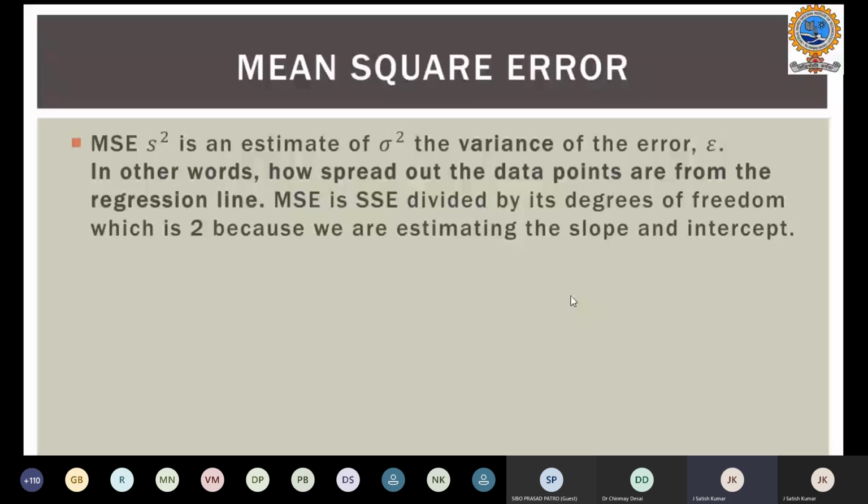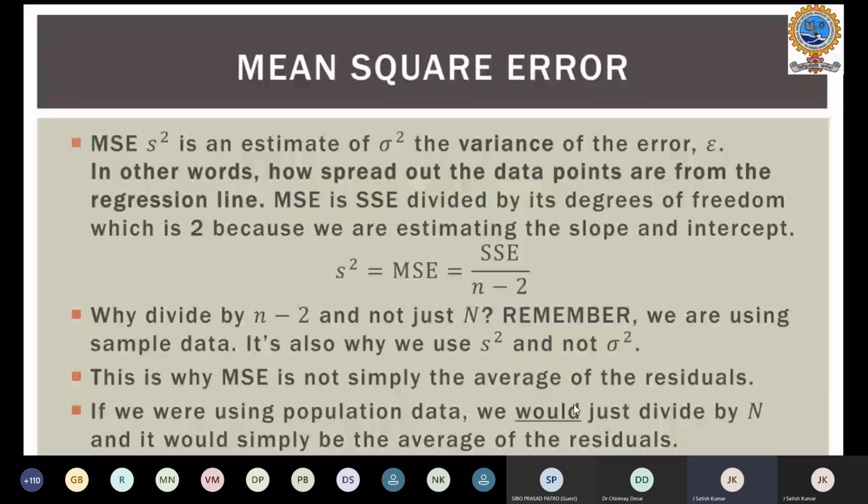The mean square error, S square, is an estimate of the variance of the error. In other words, how the data points are spread around the regression line can be observed using this mean square error. It is determined by SSE divided by n minus 2.